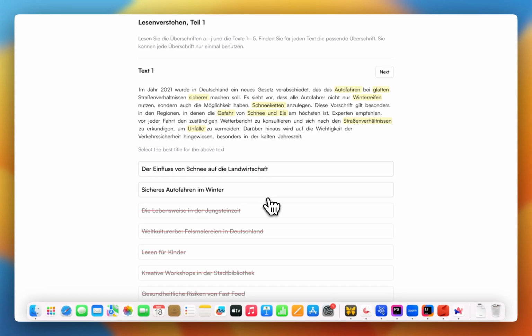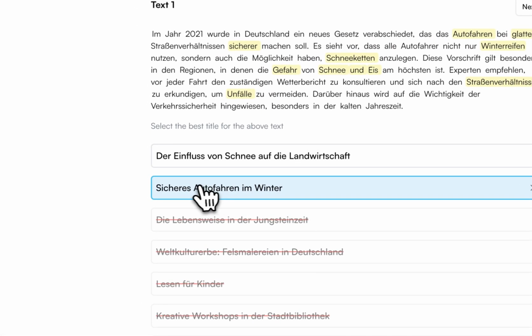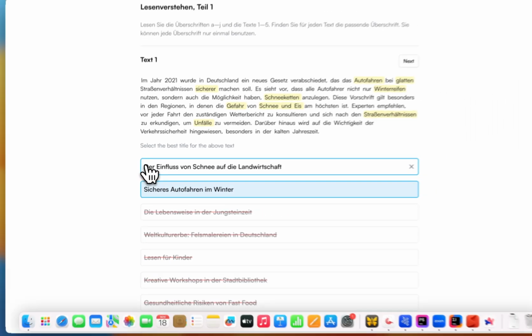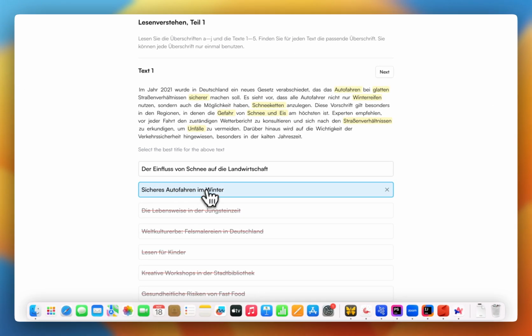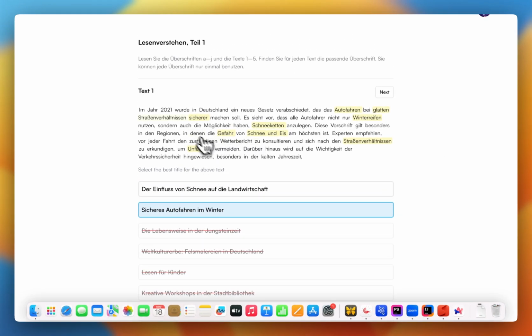So generally this is a pattern where you will have 2 possible choices, and then one of them is the correct one. I think in this case, safety of driving in winter makes the most sense, so we will pick this one. Because it talks about safety, right? Instead of Wirtschaft, which means economy. There's nothing talking about economy. So this is the 2-step process when solving Teil 1 in Telc B1.